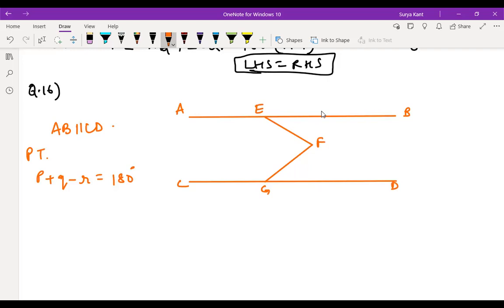In the question they have given angle P is this much, angle Q and angle R. So P plus Q minus R is equals to 180 degree. We have to prove this. So what we can do is one construction over here. We just put one line here over this.